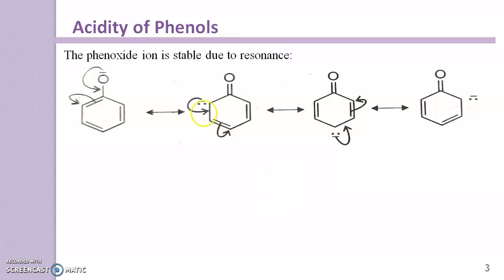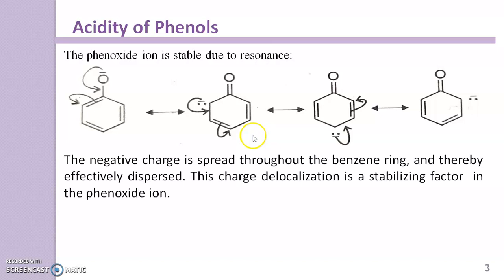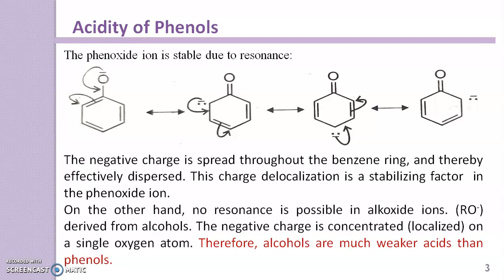Here it is clearly seen that there is involvement of this electron, or you may say the negative charge, which is spread throughout the benzene ring and thereby effectively dispersed. This charge delocalization is a stabilizing factor in the phenoxide ion, and due to this, phenols are acidic in nature.